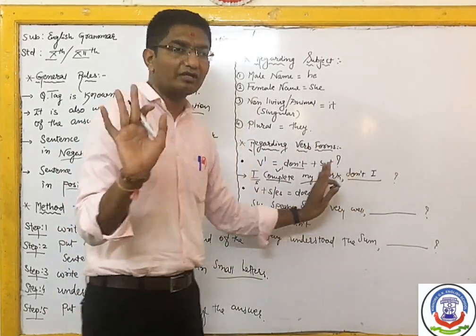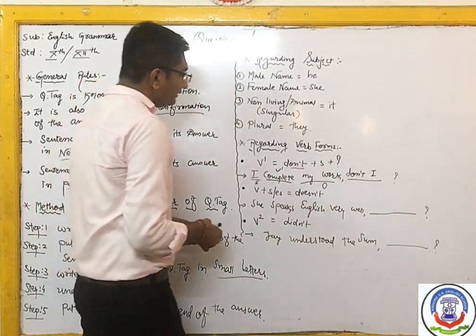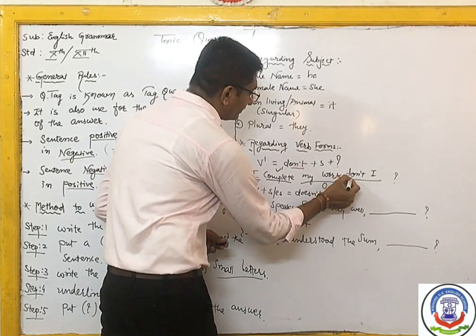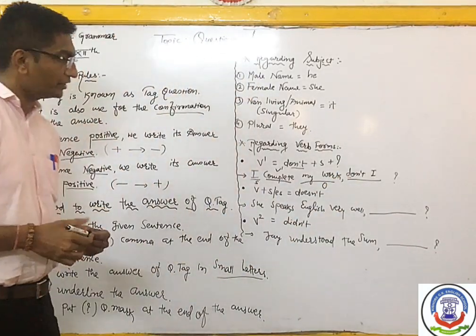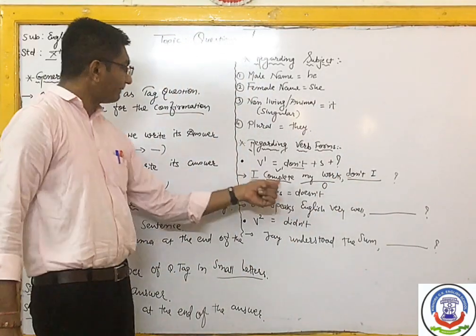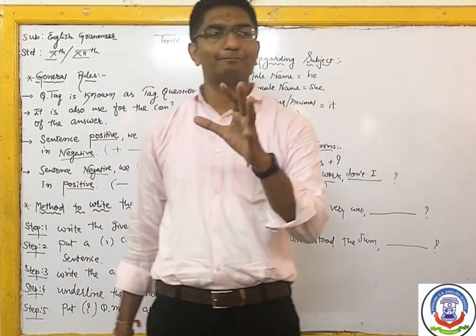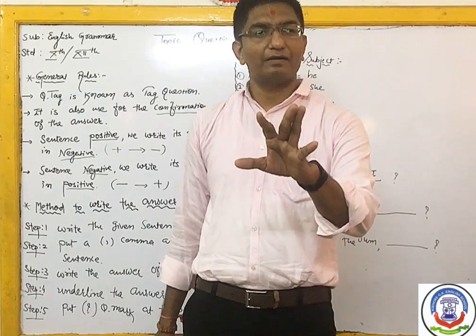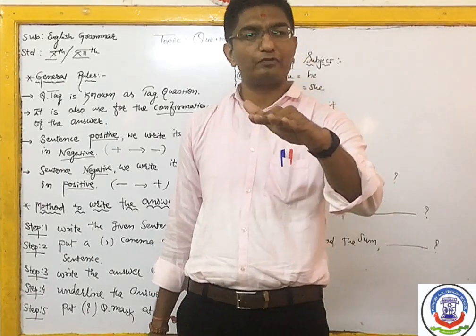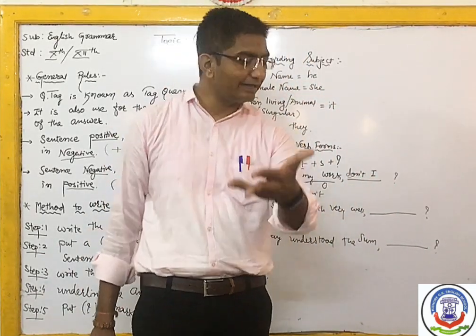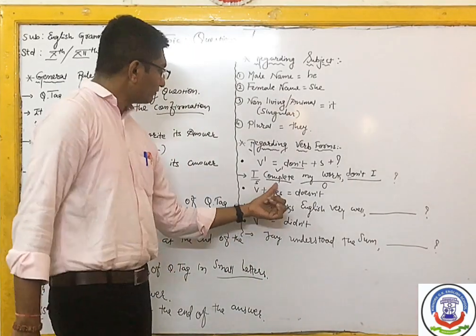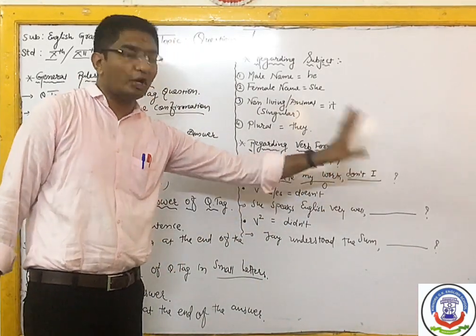And see, I put d in small letter. So this thing you should keep in mind. Even when the first form of verb is there: play, eat, read, drink, run, cut, etc. For cut some exceptions are there, but that we'll see later on. So for the first form of verb, you will put don't.